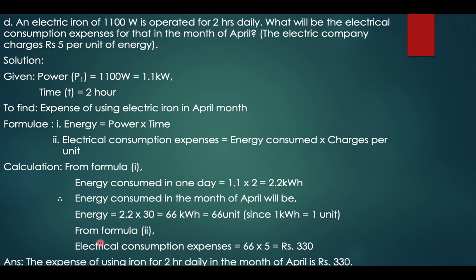From formula 2, the electrical consumption expenses is equal to 66 kilowatt hour, and for each unit the cost per unit is 5, therefore we are getting 66 multiplied by 5, which will be equal to 330. So the expense of using the iron for 2 hours daily in the month of April is rupees 330, since in the month of April the number of days is 30. So we are getting the amount consumed by the electric iron as rupees 330.